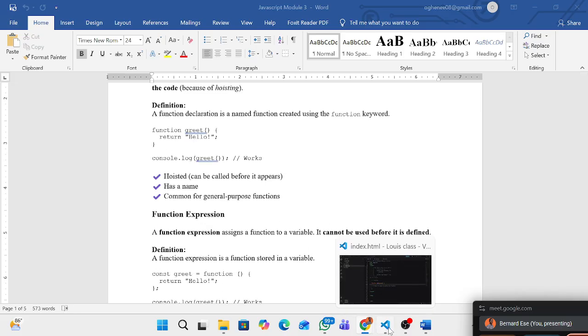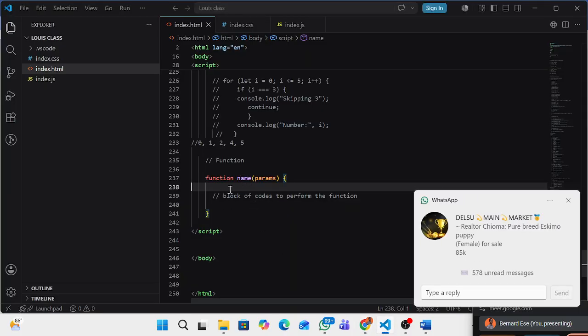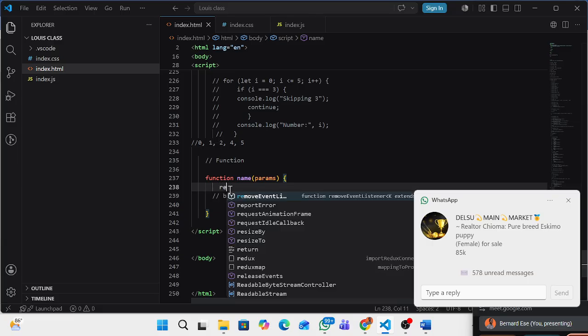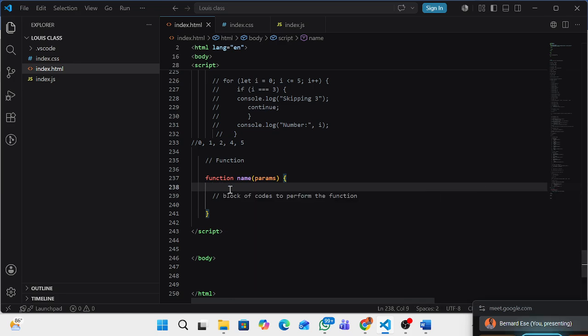Now let's say we want our function to return. Okay, before that, let me quickly tell you this. A function has two important things. One of them is the ability to receive something, and it also has the ability to give out something.